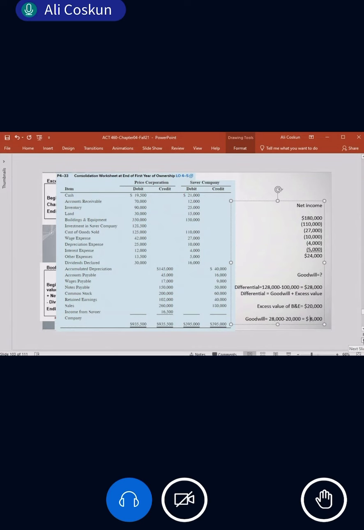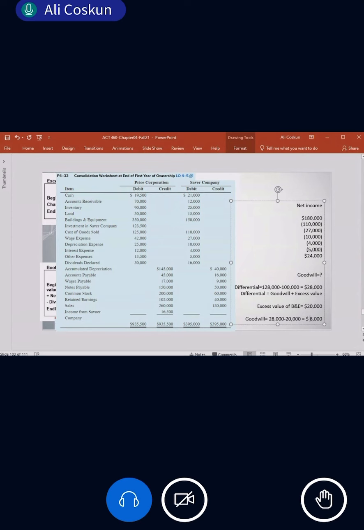What is the 2,500 for? That is the goodwill remaining after impairment. So now it is 8,500, right? The 2,500 is the ending value, so how much is impaired? 5,500. Okay, you got the point? That 2,500 is given to calculate the impairment. At the beginning, let's calculate how much is the goodwill.